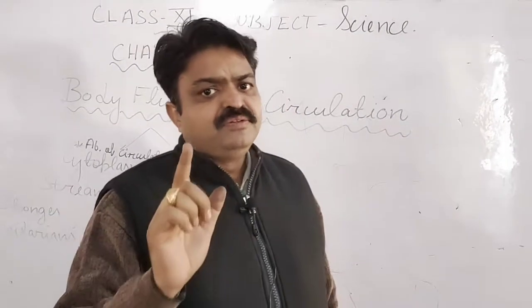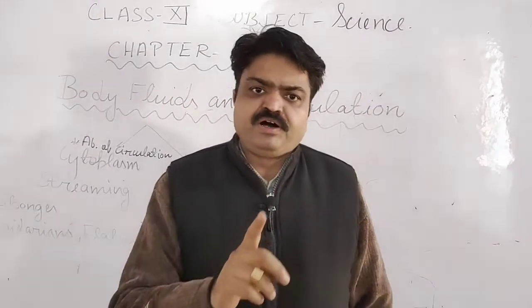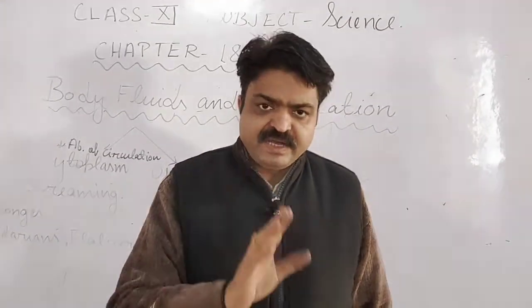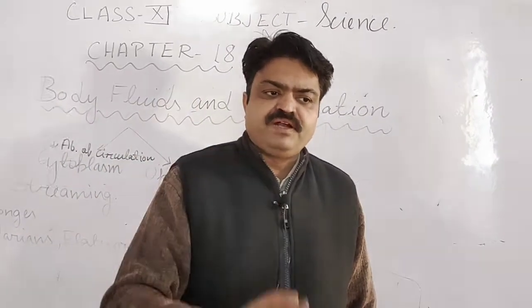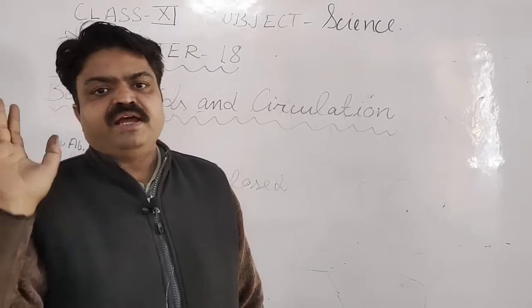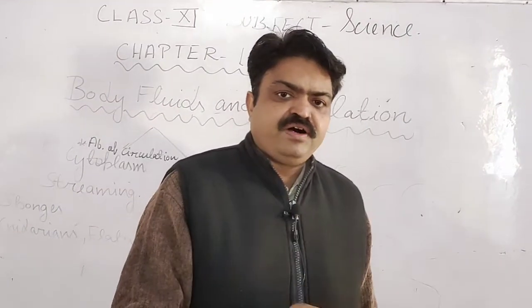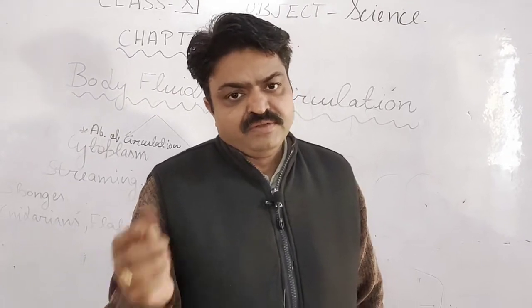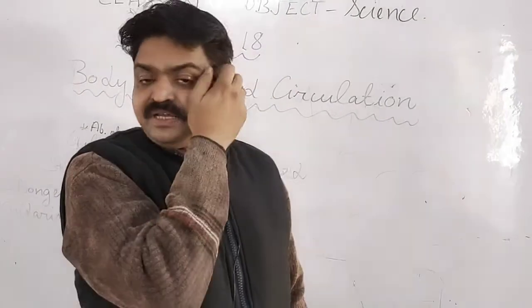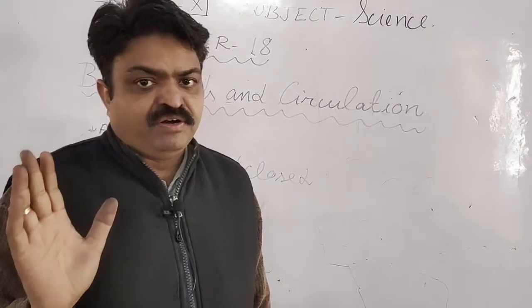and the main component that is found is water, and inside the water different components are found, like electrolytes. With this, gases are found, oxygen and carbon dioxide, and with this hormones and enzymes are found.